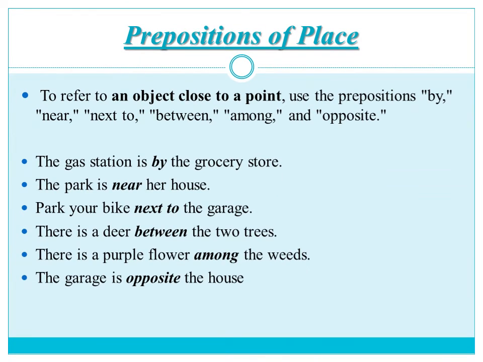point. To refer to an object close to a point, we use the prepositions by, near, next to, between, among, and opposite. So they show closeness to the point or to the thing. The gas station is by the grocery store. The gas station is near the grocery store. The park is near her house. Park is near the house means it is close to her house.